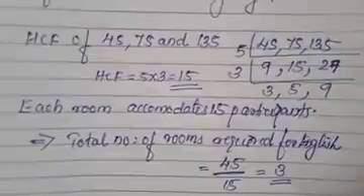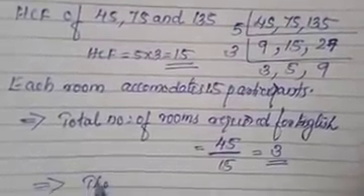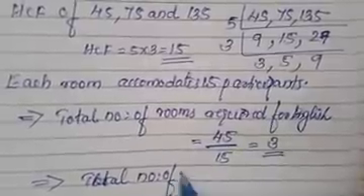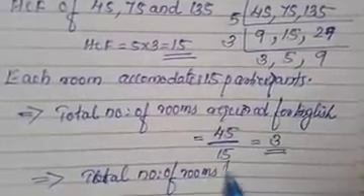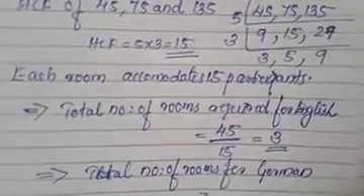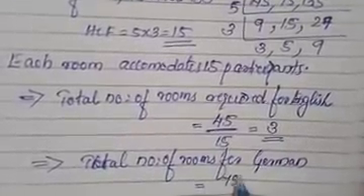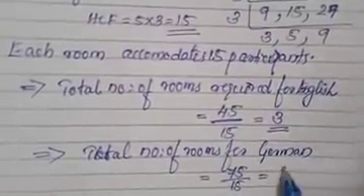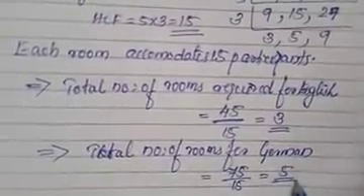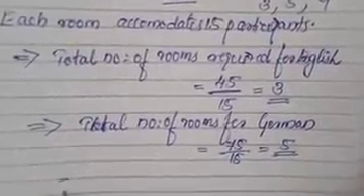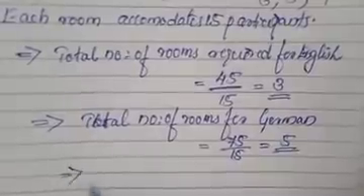Next one, total number of rooms for German. For German, how many participants are in German? That is 75. What is the HCF? 15. So 15 how many times 75? 5 times. Is it?